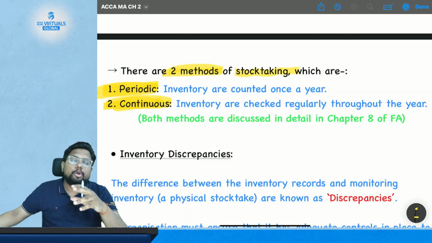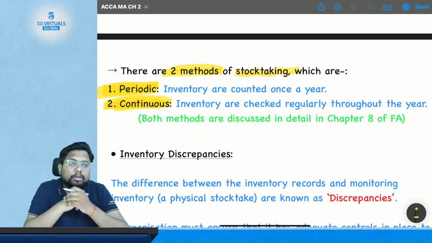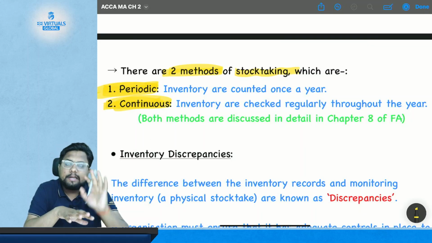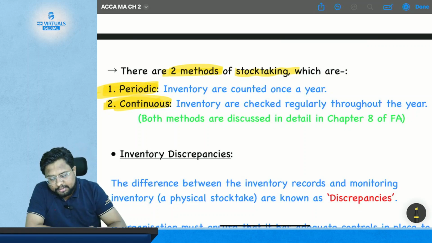So in periodic you need to close off all your operations, and it is hectic, whereas in the continuous system you don't need to close off your operation. You can at any point of time know the situation of the material, how much quantity of the material is there with you. Okay, so there are two methods for stock taking: periodic and continuous.